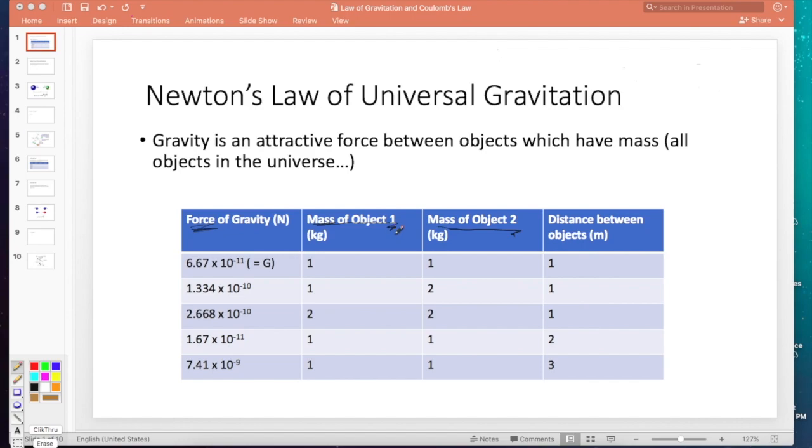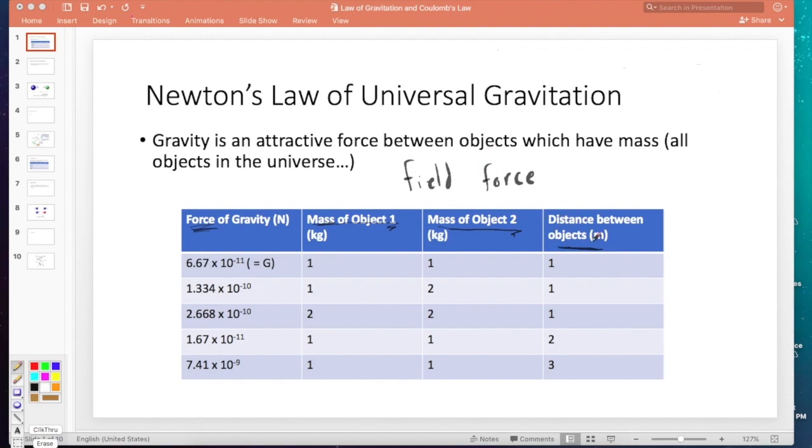And then maybe you think, okay, so probably the force of gravity will be affected by how massive the objects are. But is the force of gravity also going to be affected by the distance between those objects? That kind of makes sense, right? Gravity is a force that can act over a distance. If you throw a ball up in the air, it will still be pulled down by the Earth's gravity even though it's not touching the Earth. So gravity is what we refer to as a field force, which means that it acts over a distance. There is a gravitational field that kind of radiates out from all massive objects. It's a field force that acts over a distance.